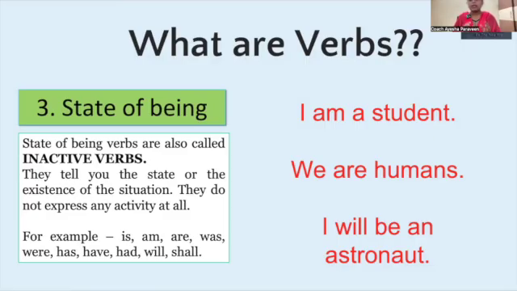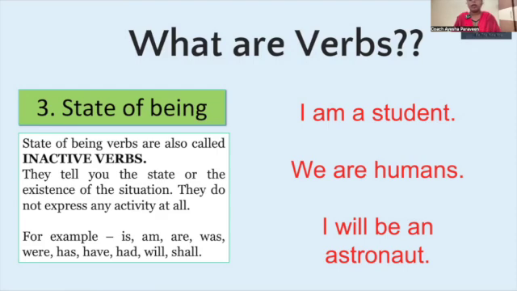So what we learned: action verbs, mental verbs, and state of being verbs. Action verbs show the physical action, for example eat, walk, run, talk. And mental action verbs, that is action verb and non-action verbs. Non-action verbs can be mental action verbs, like for example dream, think, recall, guess. All these are mental action verbs.